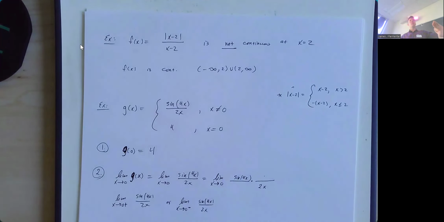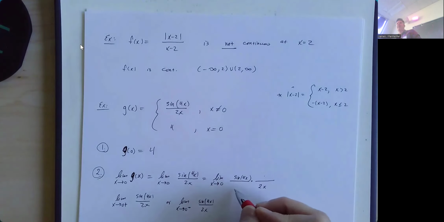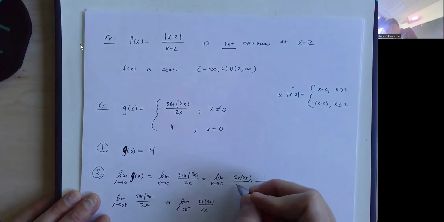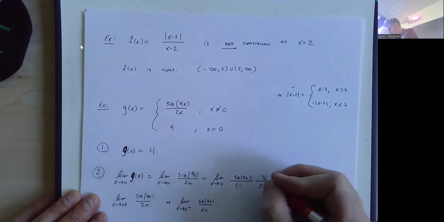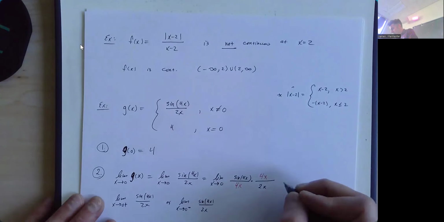Now, I'll remind you, we're always trying to make it so we have sine of something over the same something, or the reciprocal of that. You could have something over the same sine of something. But I don't want to fill in like a sine of 2x here and a sine of 2x there. I want to fill in the easier thing, meaning I just want to say, I wish I had 4x right there. But to have a 4x there, I also have to have a 4x up here. And then I think you can just find the answer at this point.